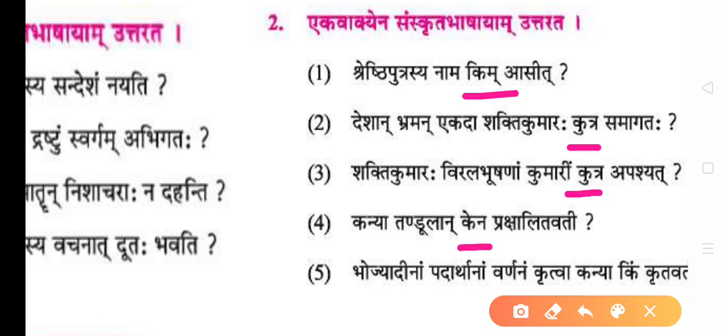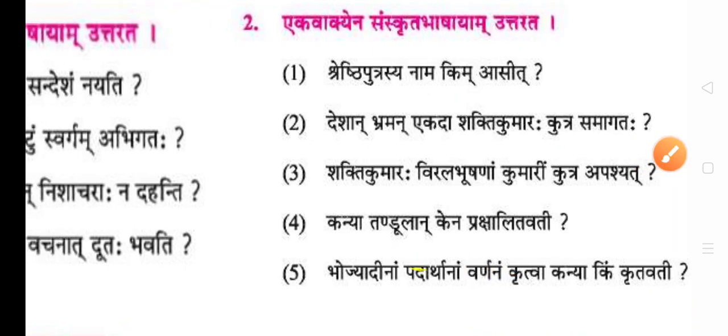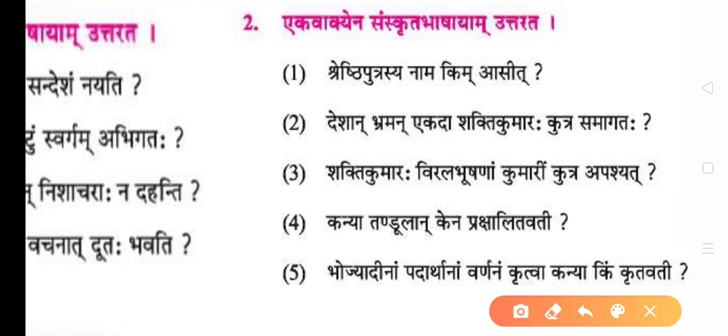Last question. Bhojyadinam padarthanam varnanam krutva kanya kim krutavati. After describing the food items prepared by her, what did the girl do? Okay, so she requested the guest to take a bath. Sorry.